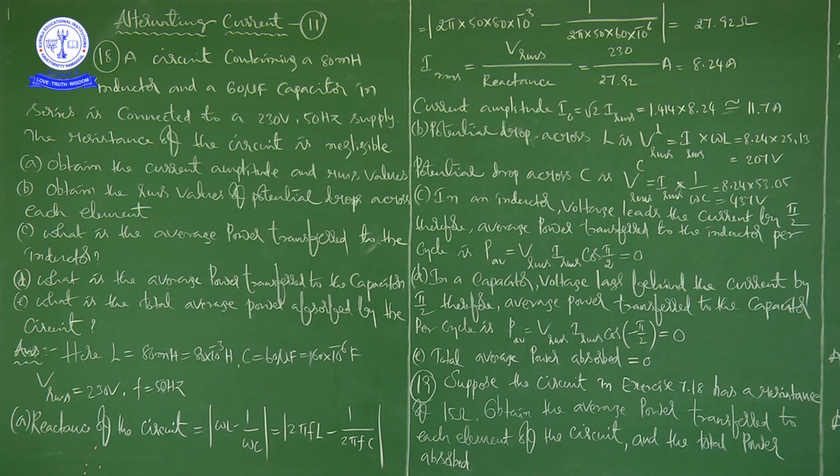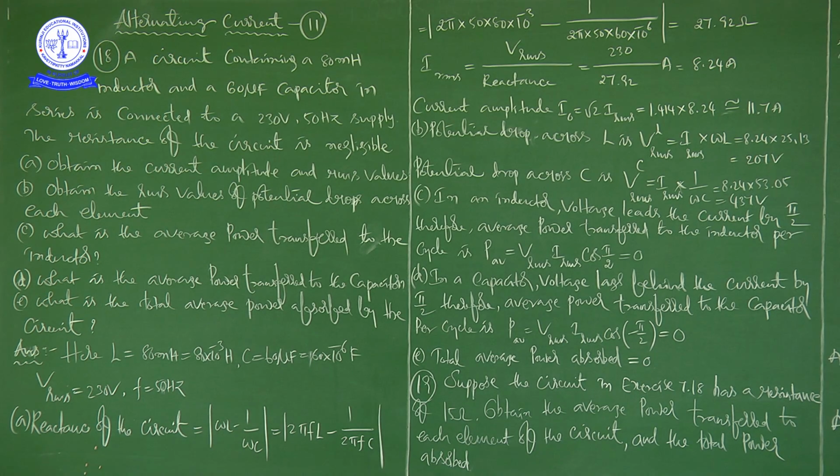There are 5 things to determine or discuss: A, B, C, D, E. A, obtain the current amplitude and RMS values. B, obtain the RMS values of potential drops across each element. C, what is the average power transferred to the inductor? D, what is the average power transferred to the capacitor? E, what is the total average power absorbed by the circuit?